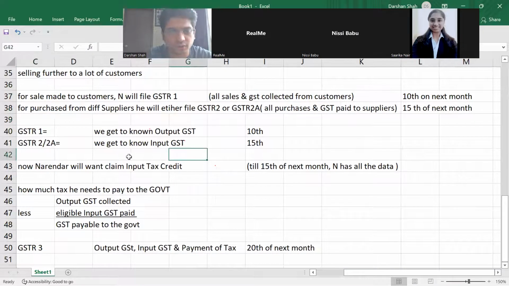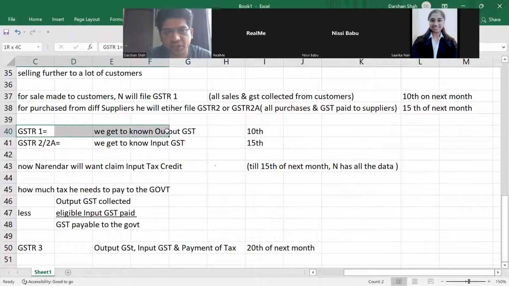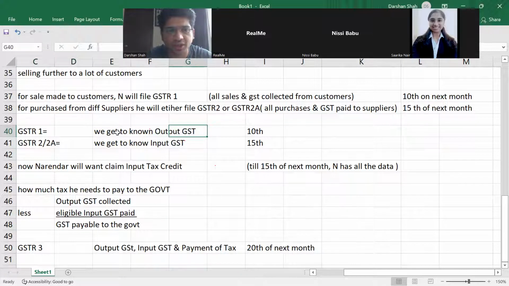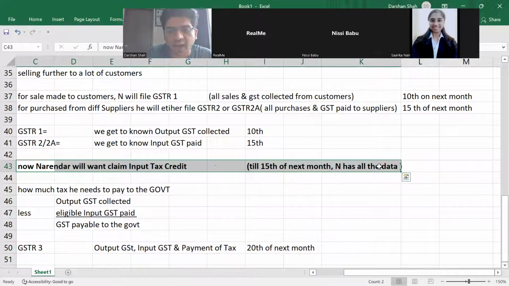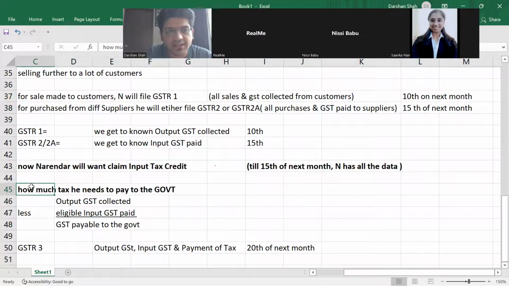So at the end of GSTR1, we get to know output GST collected, and we get to know it on the 10th. In GSTR2/2A, we get to know input GST paid, till the 15th. So till the 15th, I have all the data. Now the next step is to see how much tax I need to pay to the government.